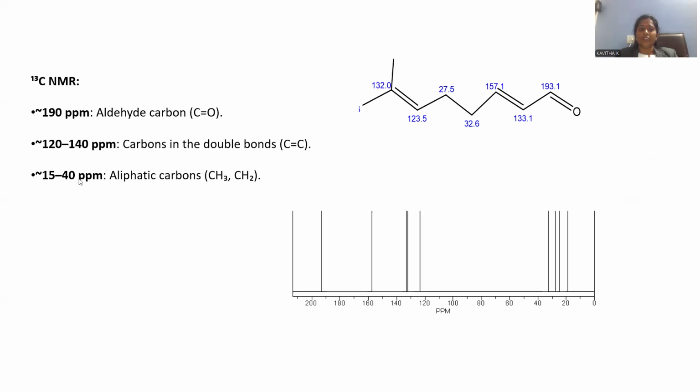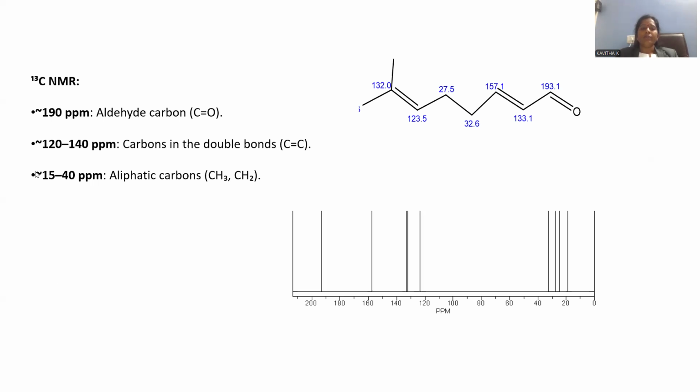The important spectral line corresponding to 190 ppm gives the nature of the carbon of the aldehyde. So the carbon of the aldehyde is giving the peak at the range of 190. This 193 ppm peak is observed. If you observe 190, this peak corresponds to what? Aldehyde carbon atom. 120 to 140 ppm peak belongs to what?